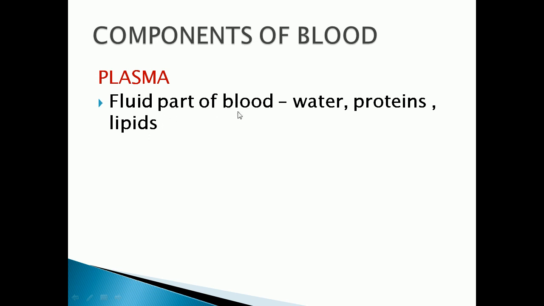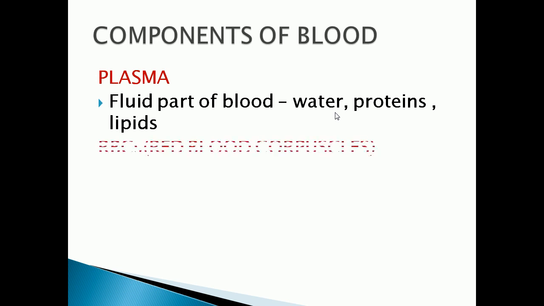In plasma, 91 to 92 percentage is water and the remaining contains proteins such as albumin and globulin, and protein hormones and clotting factors are also present in the plasma.